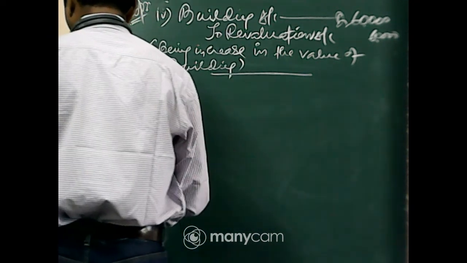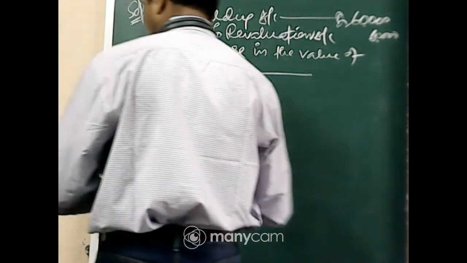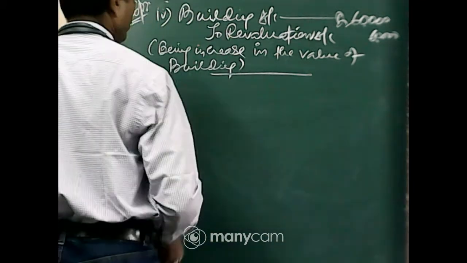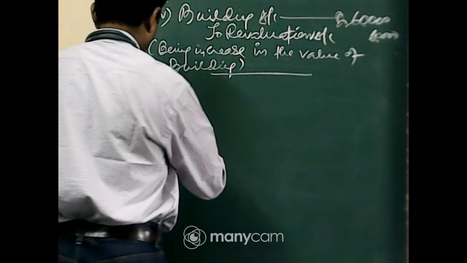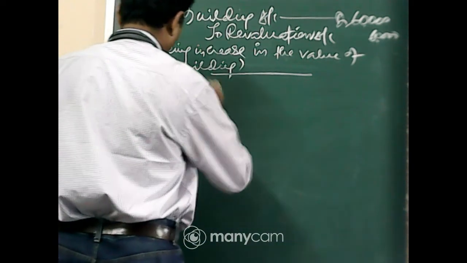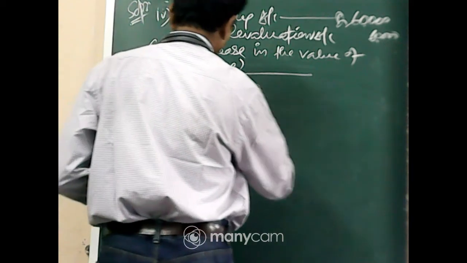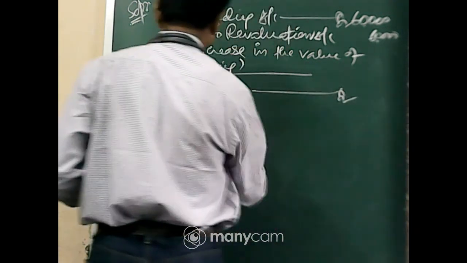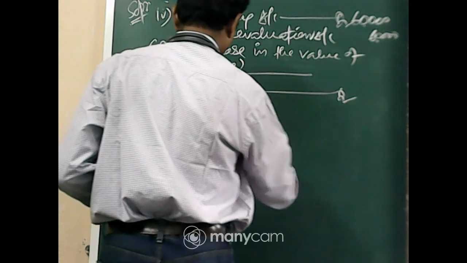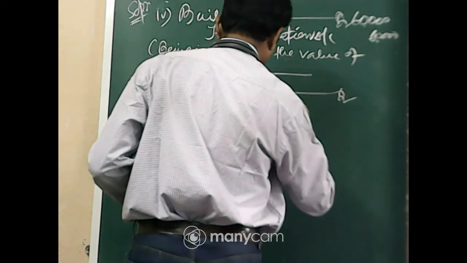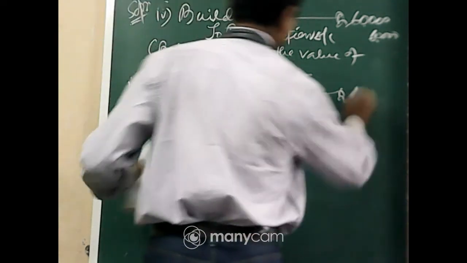Number 5, the value of building increased. The building account debit to revaluation account, $10,000.